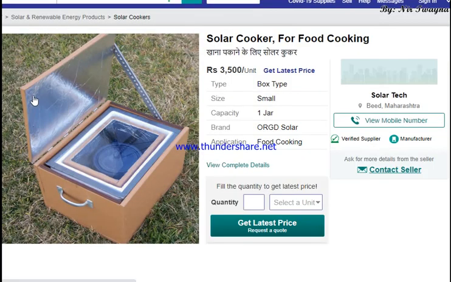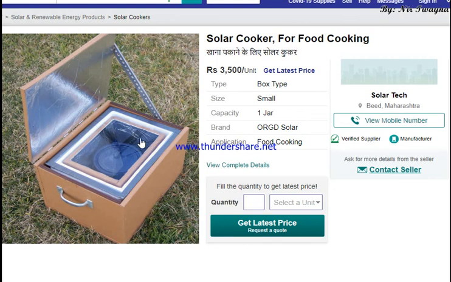In this part you can see this is a reflecting surface. Light falls on this part, and that light will be reflected into the glass. And you know that when light rays enter into the glass, they are absorbed by the absorber inside it.